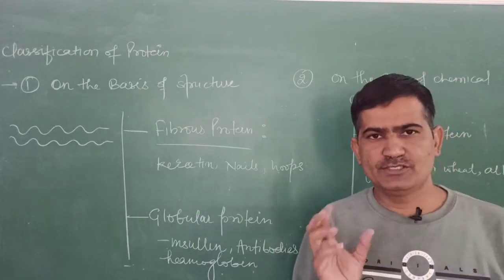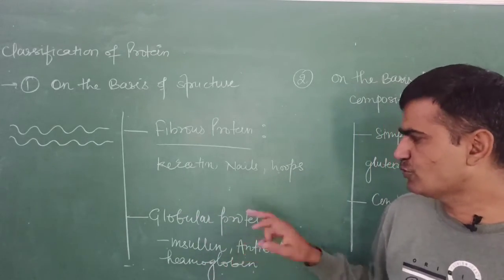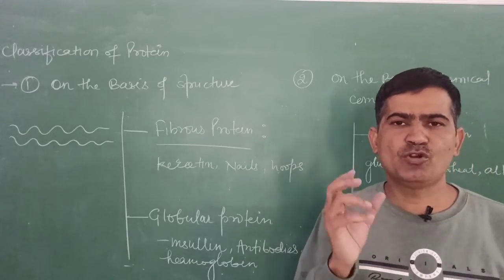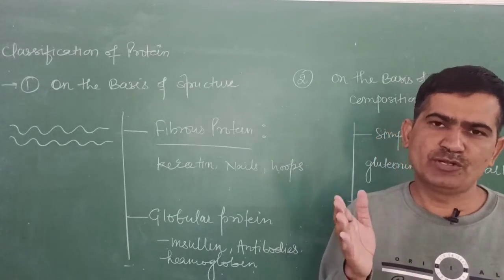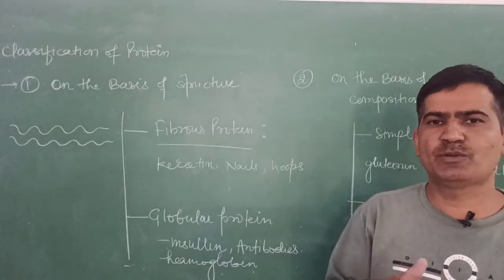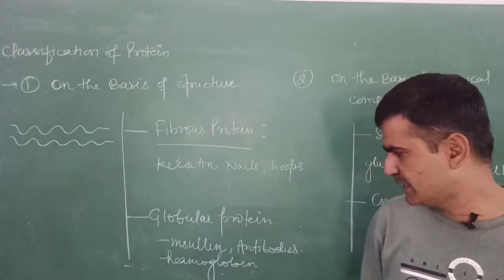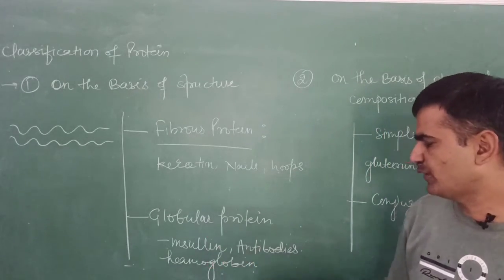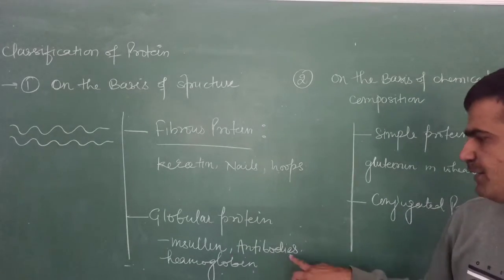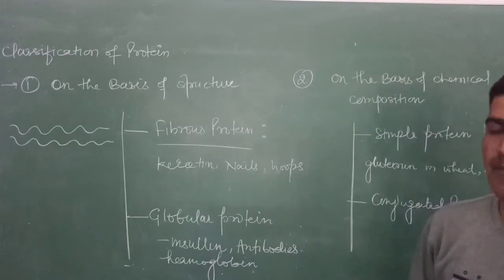That's why globular proteins are soluble in water. Examples of globular proteins are insulin, antibodies, and hemoglobin.